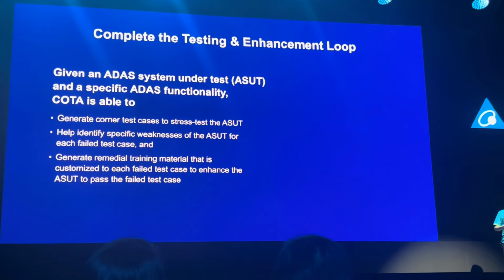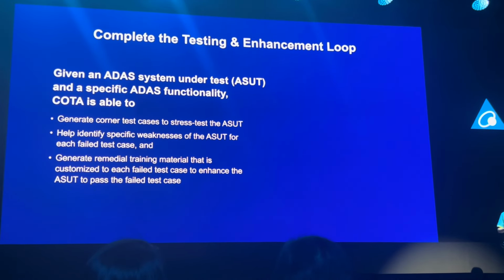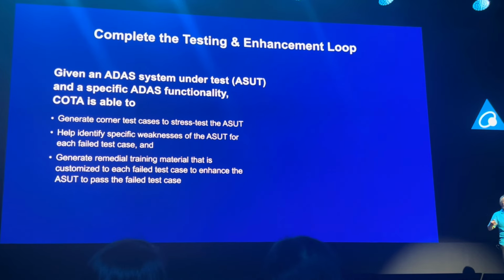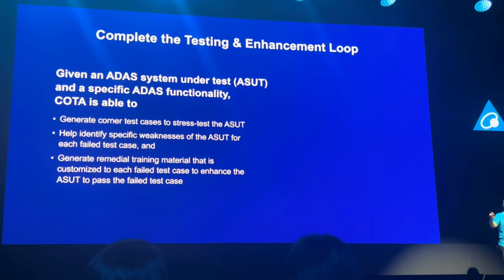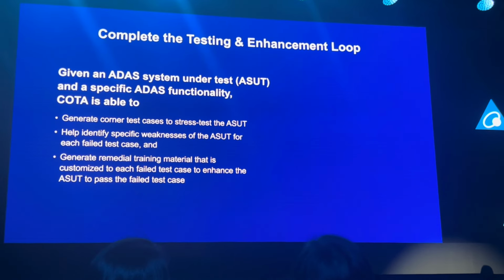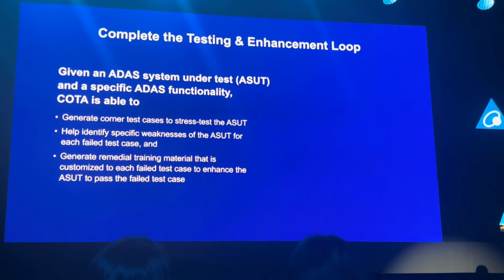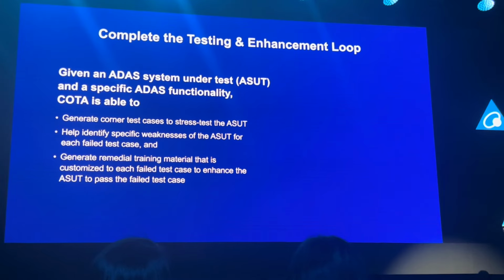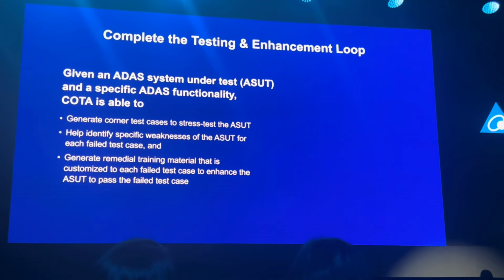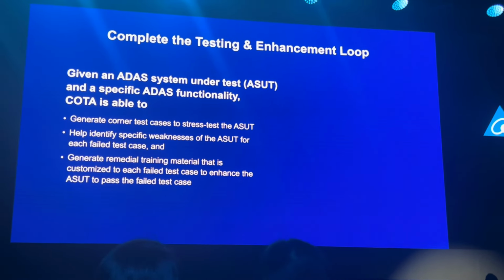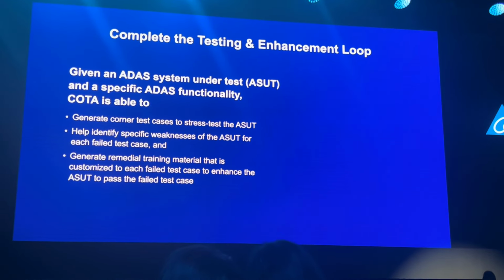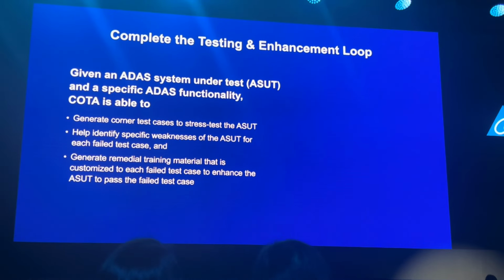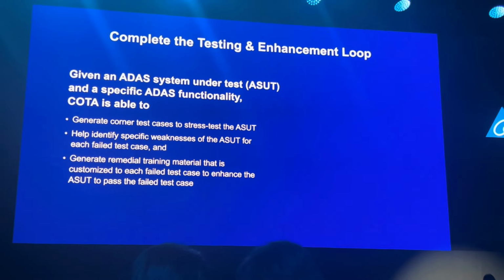Two things: first, which part of the ADAS system causes this failure? Second, which part of the test case exposes this deficiency? So now, armed with this knowledge, Kota is able to generate additional test cases that can be used as remedial training material to help the ADAS system under test to correct the corresponding deficiency and get better.